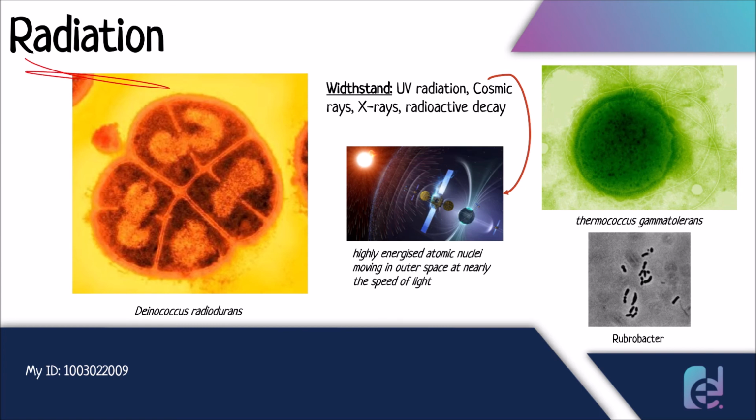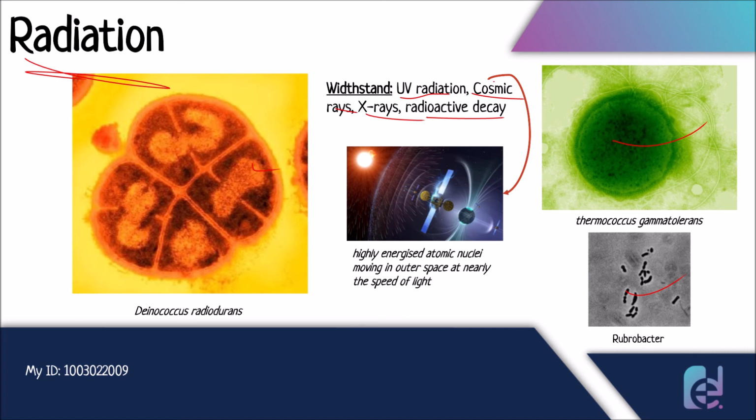These three organisms right here, Deinococcus radiodurans, Thermococcus gammatolerans, and Rubrobacter, can withstand UV radiation, cosmic rays, X-rays, and radioactive decay. This is why they are polyextremophiles. They can withstand multiple extremes.